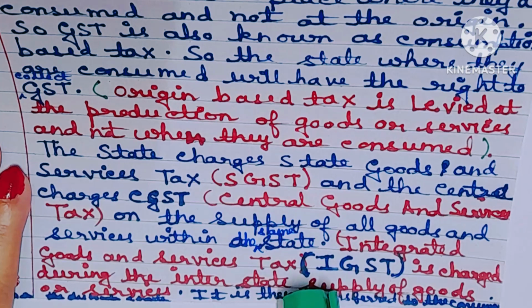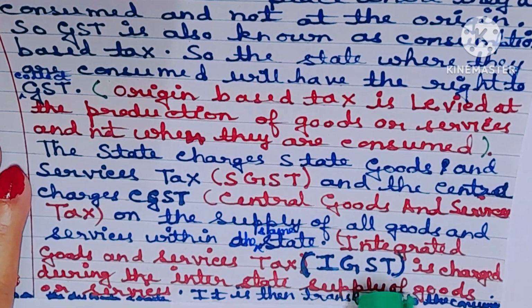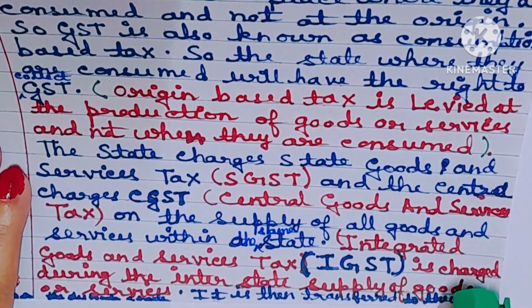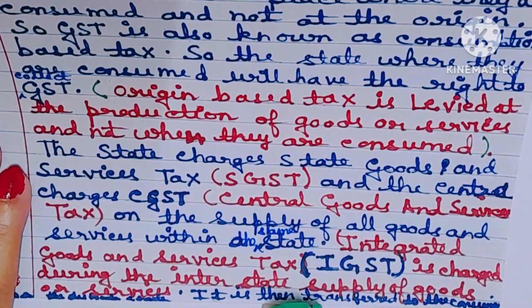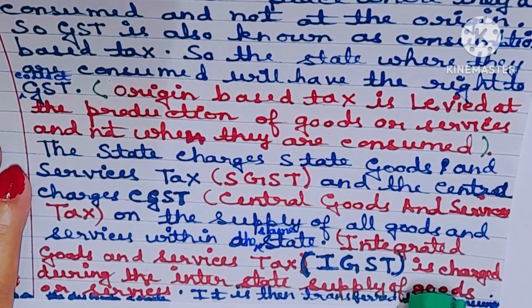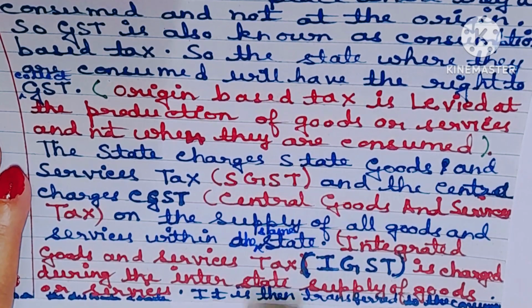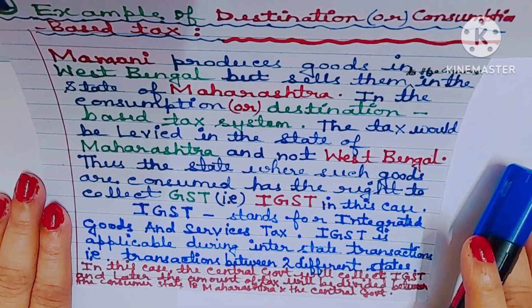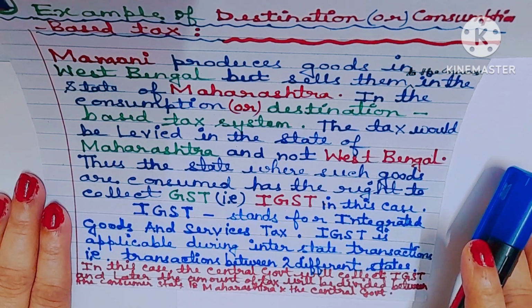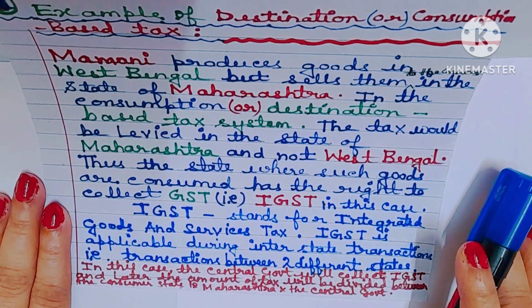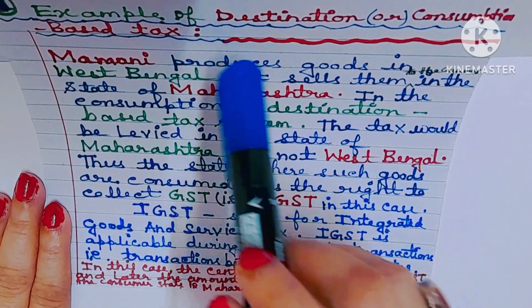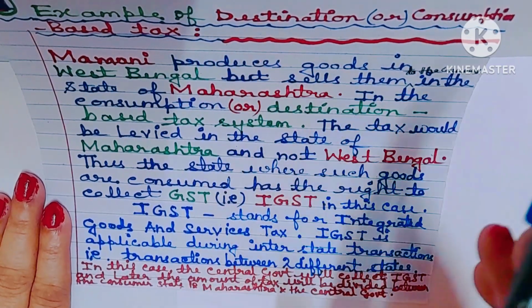Integrated goods and services tax, that is IGST in short, is charged during the interstate supply of goods or services. Interstate means 2 different states.